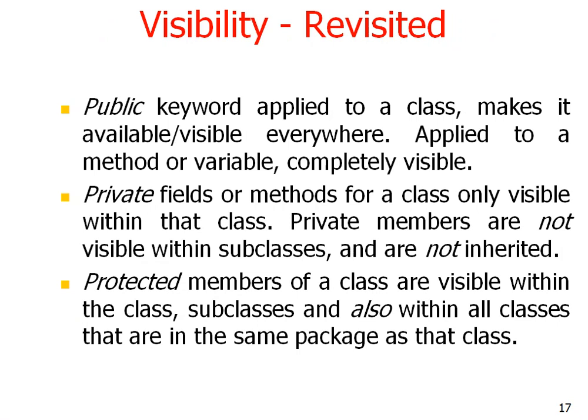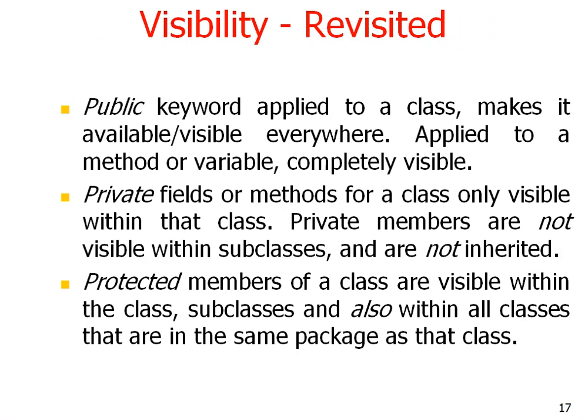Once again, we can revise the visibility of our class, package, and methods. The public keyword applies to a class, making it available or visible everywhere. Applied to a method or variable, it makes it completely visible.